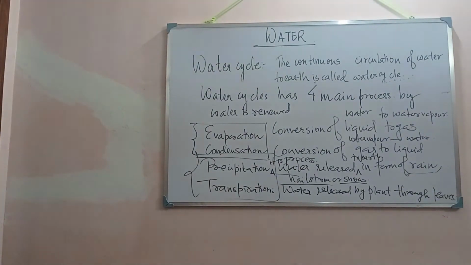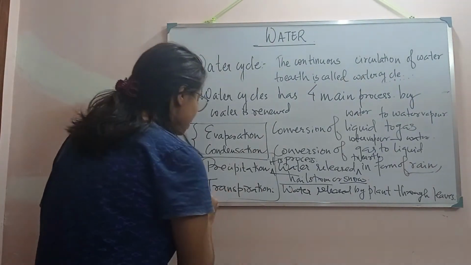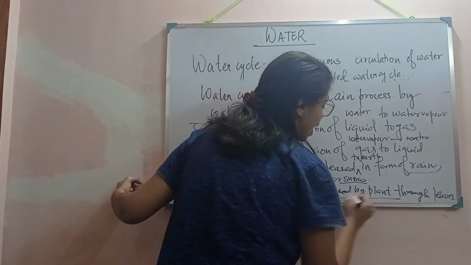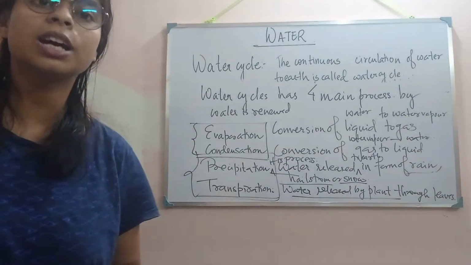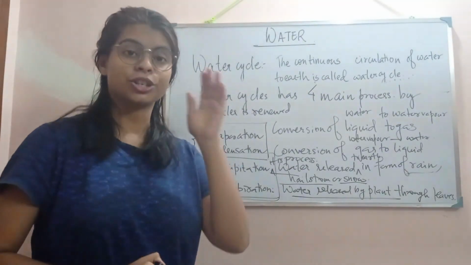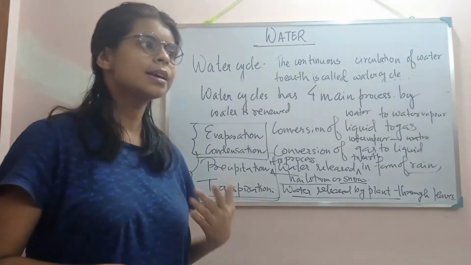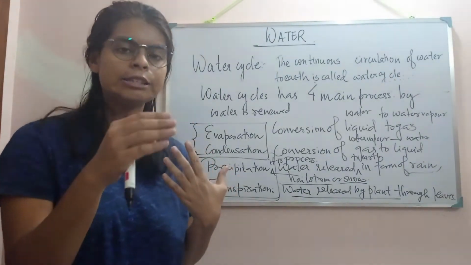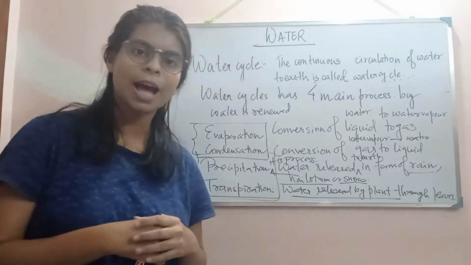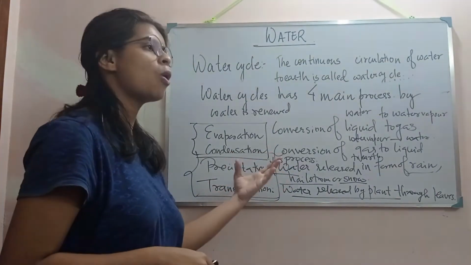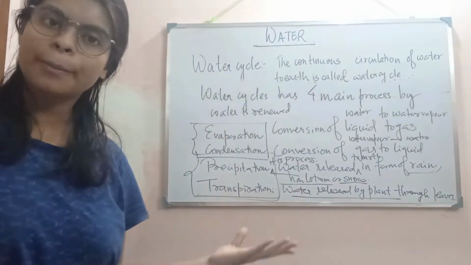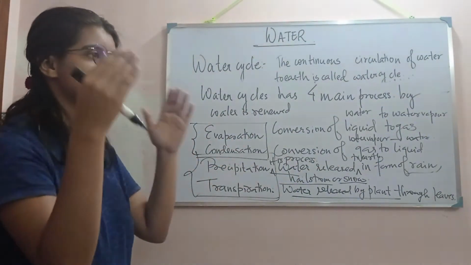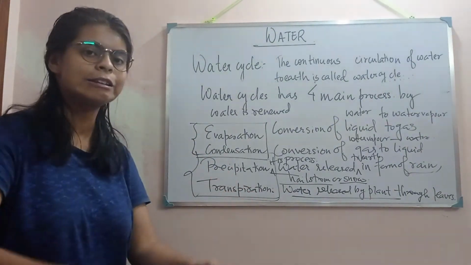Transpiration is only important for plants. The plants undergo this evaporation. That means water is released by the plants through leaves, and this water gets evaporated, and again goes through various processes and gets recharged.